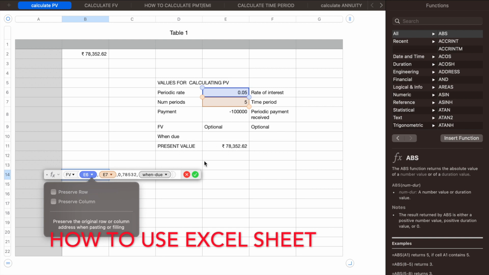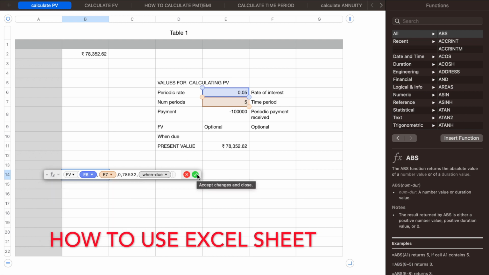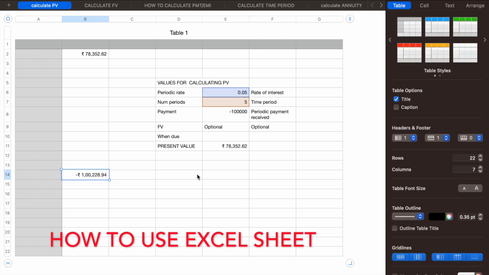That is the present value, right? So if I put 78,352 at a rate of interest of 5% for 5 years, how much is it going to become? Approximately 1 lakh 228 rupees. See, that is what we are saying. Present value and future value are corollary.